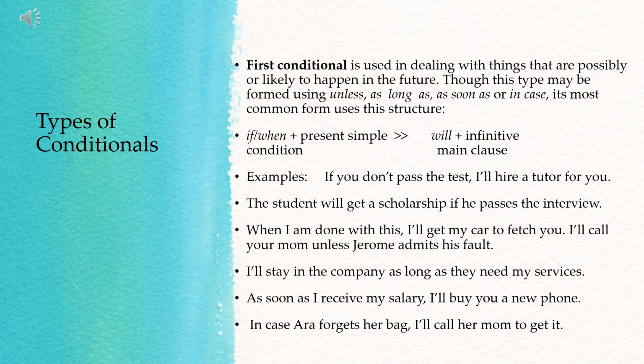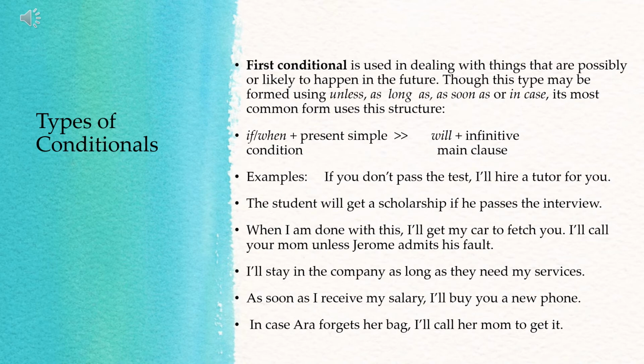So, first conditional is used in dealing with things that are possibly or likely to happen in the future, while the zero conditional is used to express habitual action and general truths. Then in the zero conditional, you have the simple present tense of the verb in the main clause, simple present tense of the verb in the subordinate clause or if clause or conditional clause.